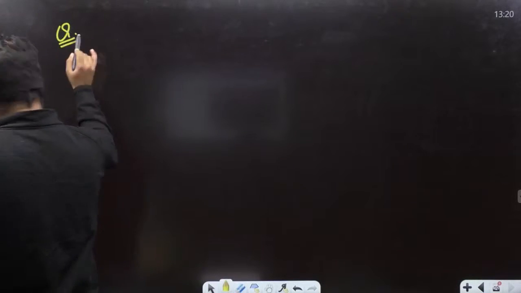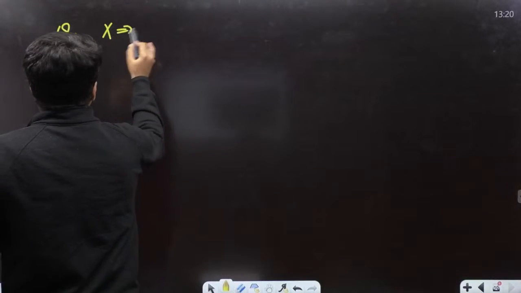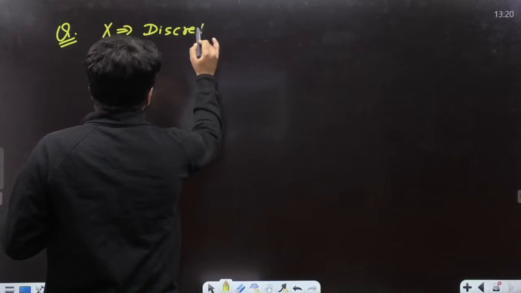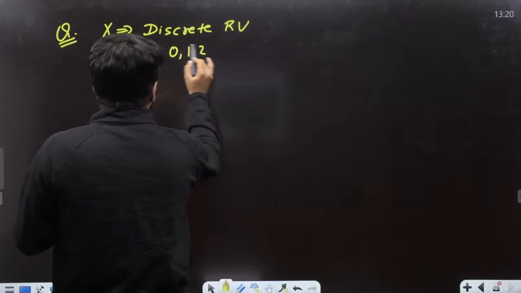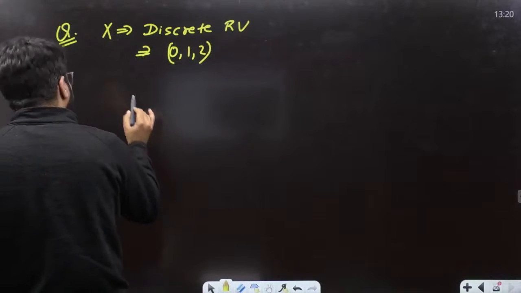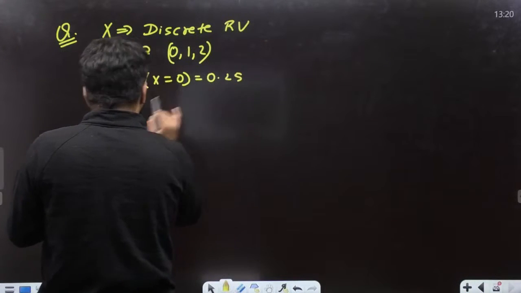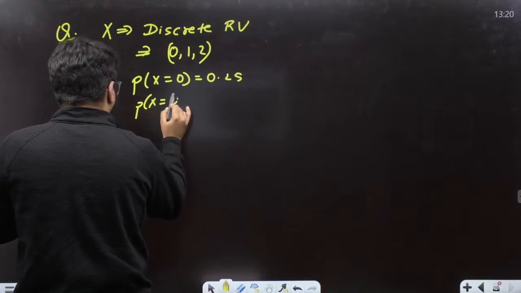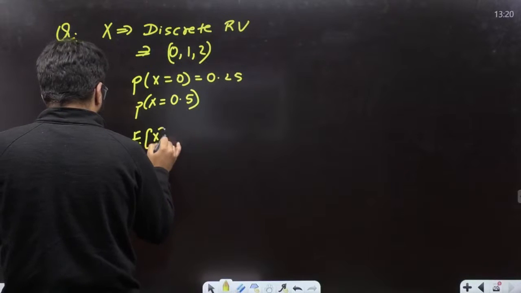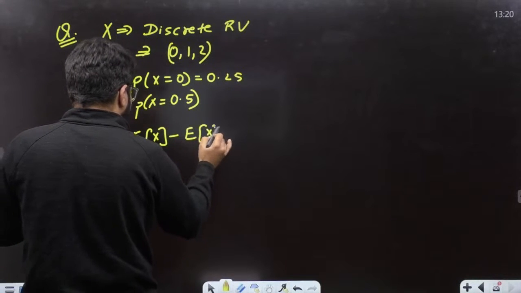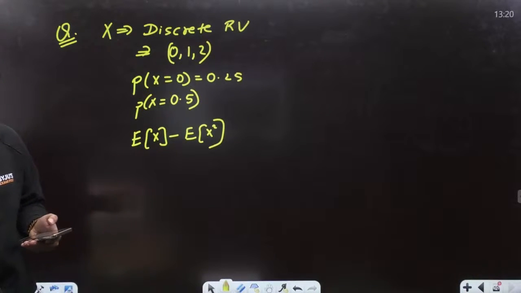So now question number 1: x is a discrete random variable which takes the values 0, 1 and 2. The probabilities are given. The probability for x equal to 0 is 0.25 and the probability for x equal to 1 is 0.5. The question asks, what should be the value of E of x minus E of x square? Mean value minus mean square value.